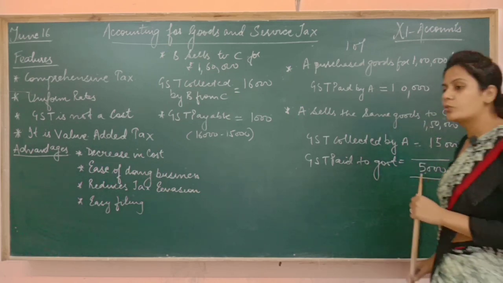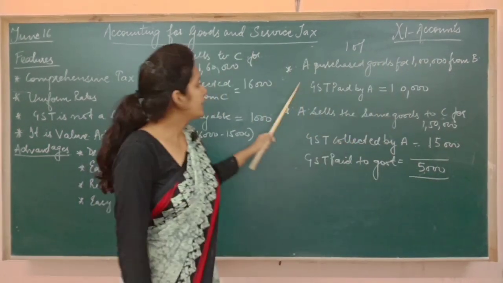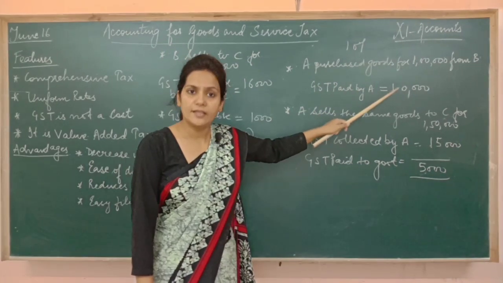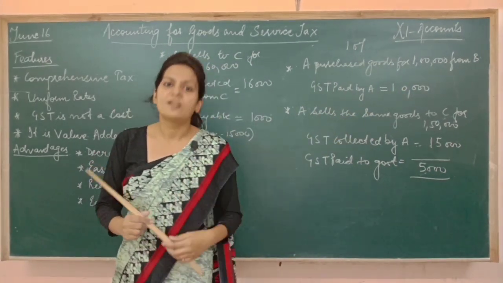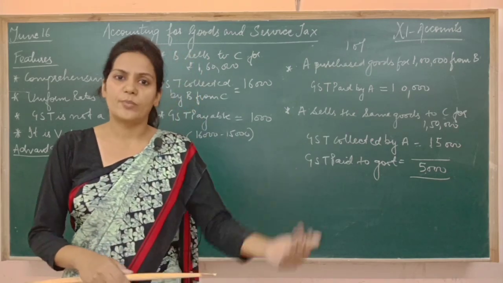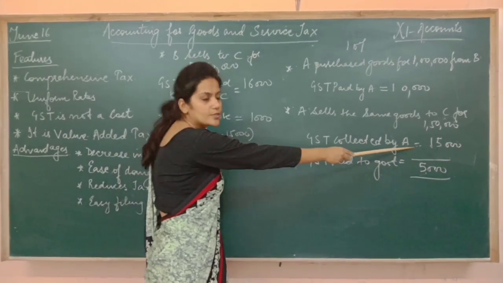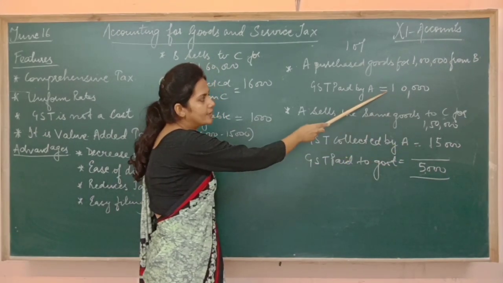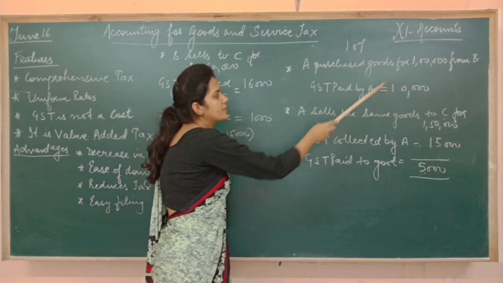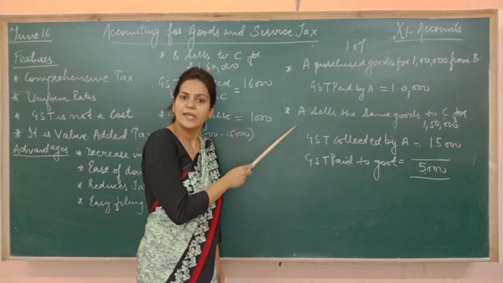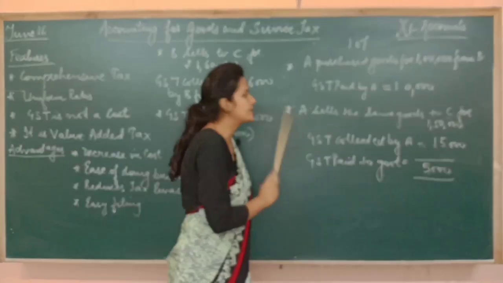So what we can conclude from this point is that GST is not a cost. No doubt earlier A had paid GST of 10,000, but A knows that when he sells the same goods to somebody, he will also collect tax, like 15,000, and then he will recover the tax which he had paid. It means that this 10,000 is not a cost incurred by A. It is not a cost for him. Rather, this 10,000 is an asset for A.